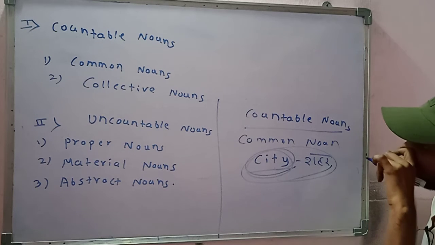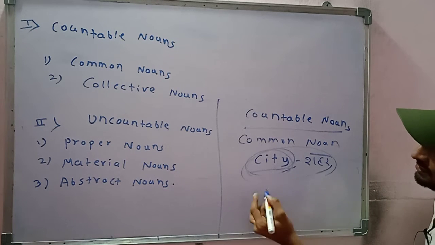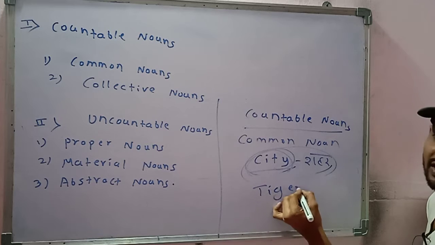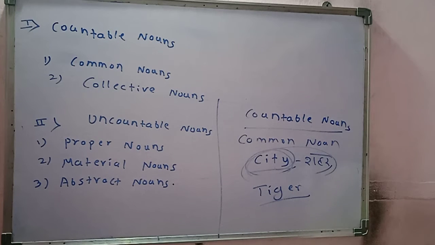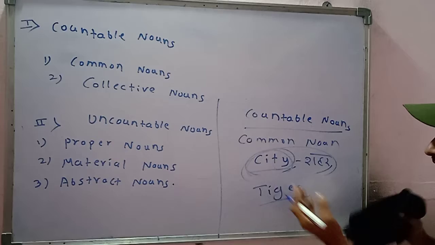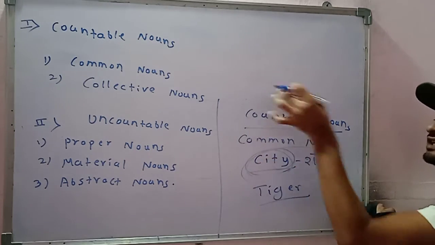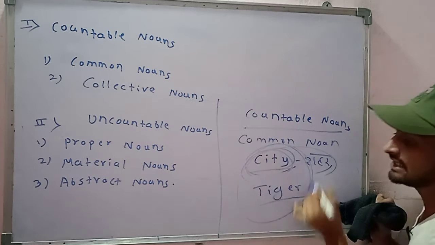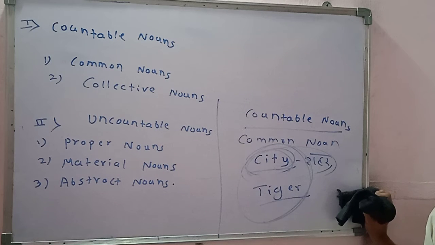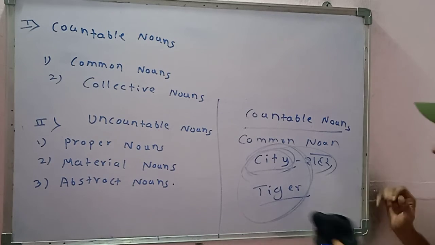Okay, for example, let us take tiger. You can count the tigers in number. That is why it is a countable noun. Tiger and city both are common nouns, and common nouns come under countable nouns. That is why city and tiger are also countable nouns, because you can count them in number. Okay.